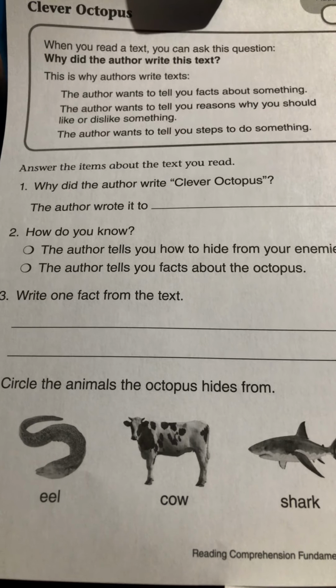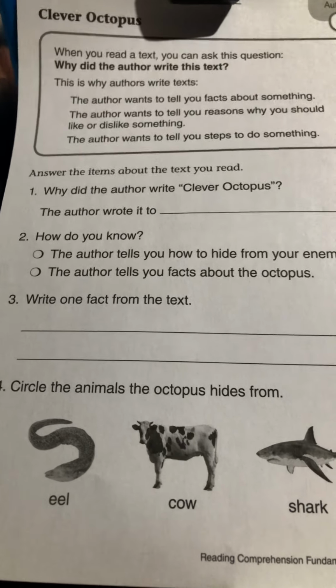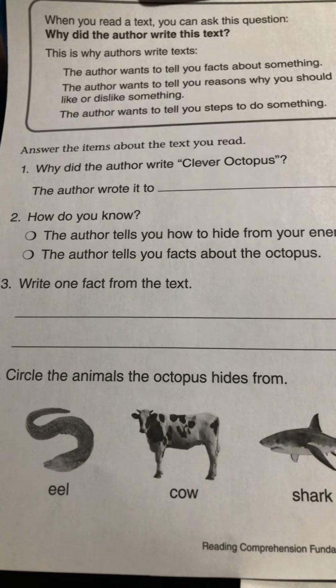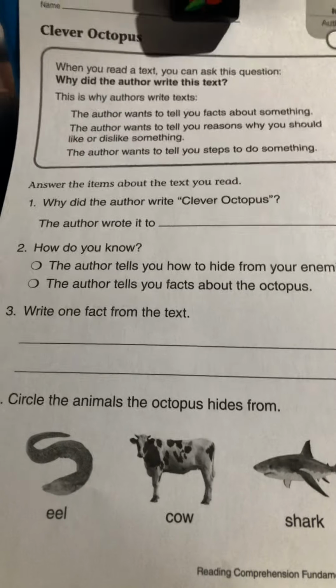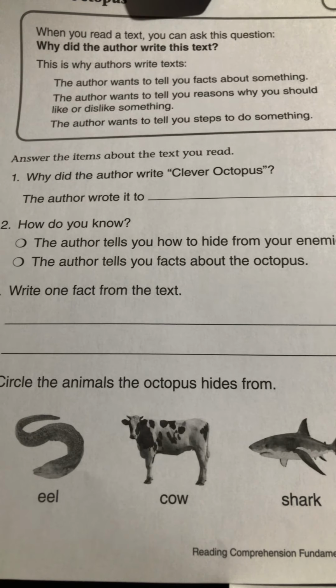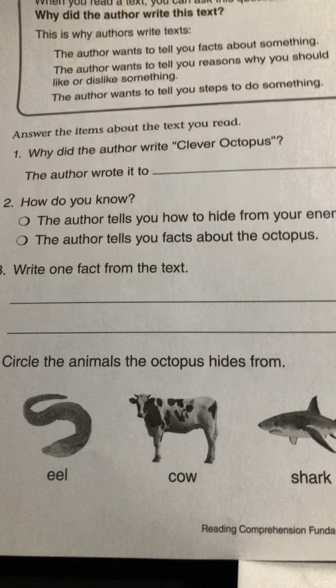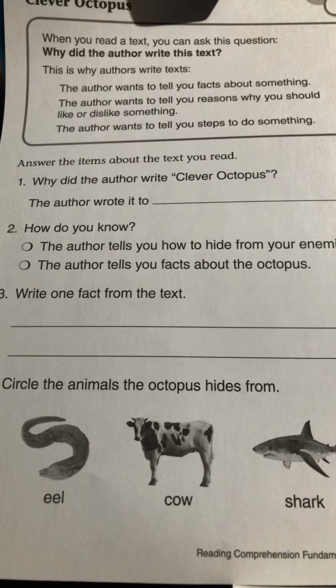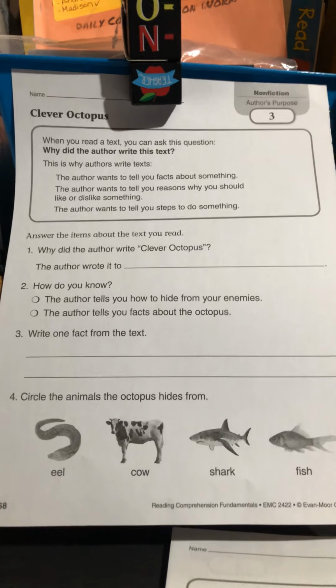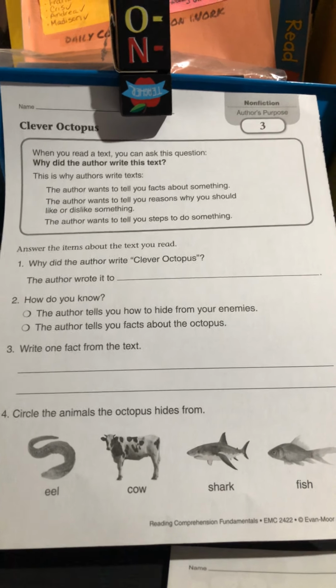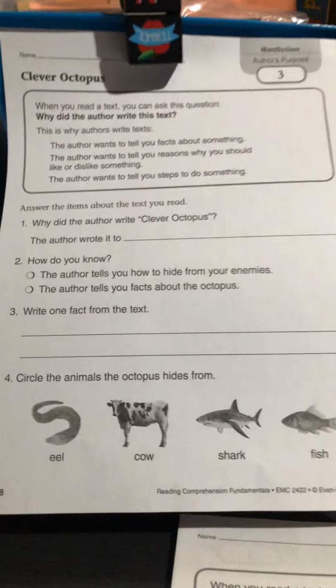So the last question is, write one fact from the text. You could talk about anything in this question, and you don't have to write it because we're talking out loud about it. But a fact would be that the octopus can hide on the sea floor and it can make itself look like sand or a pile of rocks. You could put any fact that you want from that text. And then at the bottom, number four, what animals does this octopus hide from? It hides from eels and sharks.